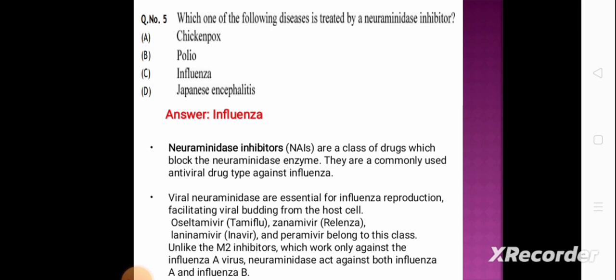Unlike the M2 inhibitors, which work only against influenza A virus, neuraminidase inhibitors act against both influenza A and influenza B. Examples of influenza A are H1N1, H3N2, etc. So H is for hemagglutinin and N for neuraminidase, which is essential for influenza virus reproduction.